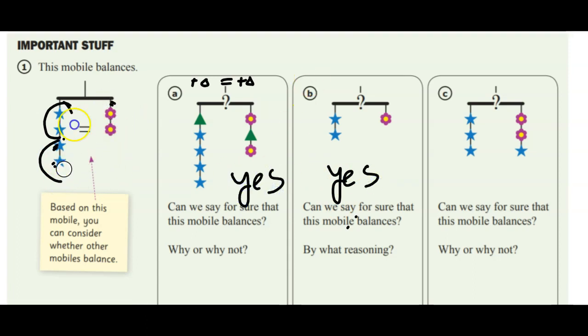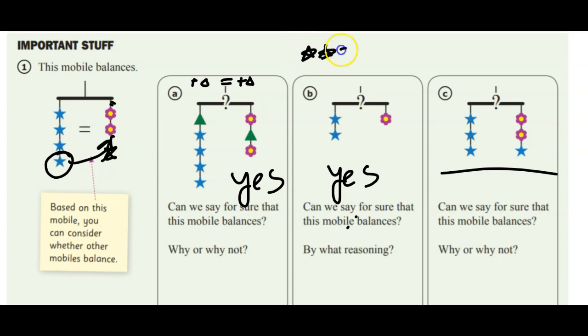And then the last one says, will this balance? So going back to the original, we've taken 1 star and we've moved it over and hung it over here to get this. Is that going to be in balance? Well, think about it. If 2 stars equals a flower, and that's what all 3 of these really come down to, I've basically added half a flower over here, and I subtracted half a flower from the other side. So no, it's not going to balance. This side is going to be heavier, so it's going to go down and the other side would go up. So this answer right here is a no.